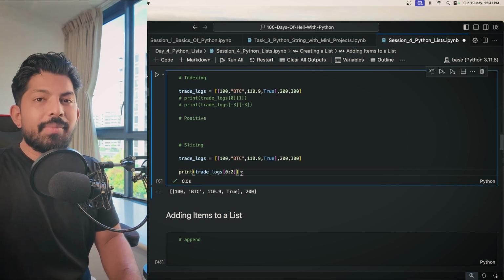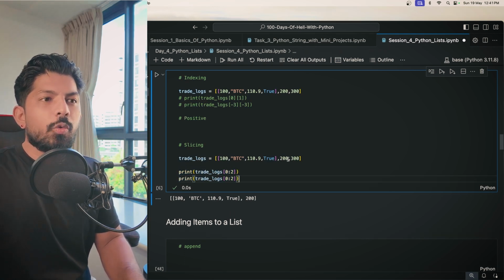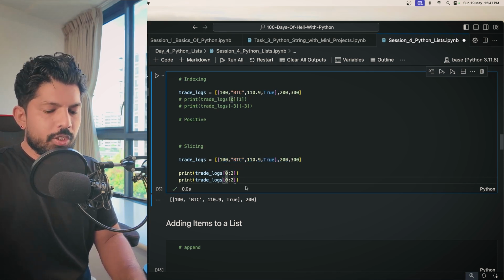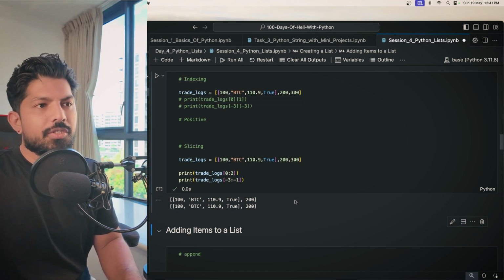Now the same thing can be achieved with negative slicing. So what you can do, you can print it here, and we know that we want these values. So this will be -1, -2 and -3. So we can put it here -3 up to -2, correct? But we need to add +1. So what we will do, we will add -1 and we get the same results, correct?